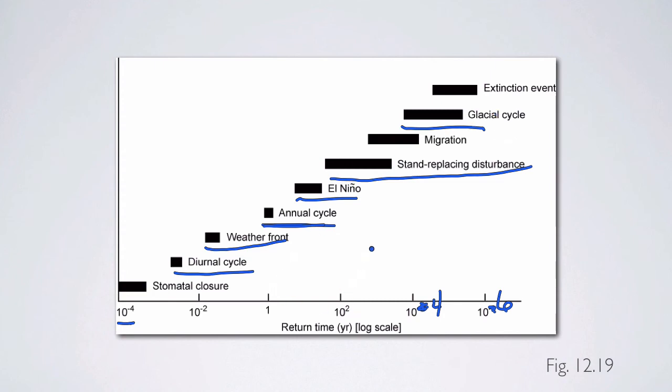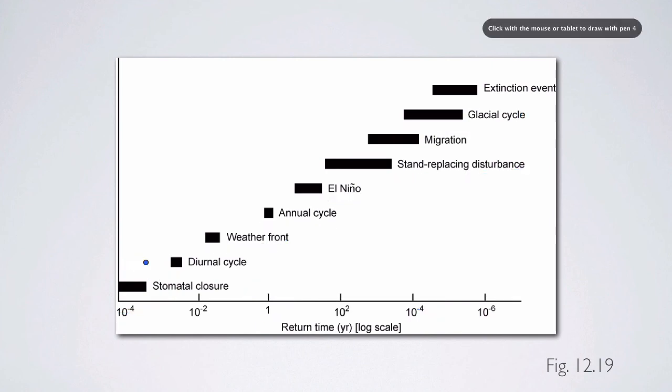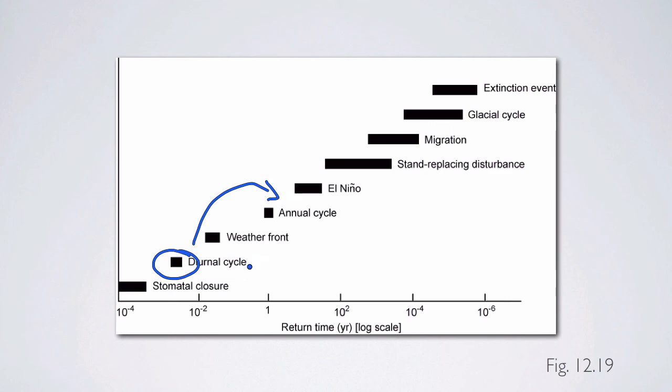So what this figure shows is that when we're thinking about timescales on the order of a year, it doesn't make sense to think about migrations or glaciers. On the other hand, if we're thinking about responses to glacial events, we're not necessarily going to have to include factors such as photosynthetic rates and stomatal closure. We can integrate that there. But if we're going to take a measurement that happens on a daily scale, and we want to scale it up to the annual cycle, we have to take into account different weather fronts that are going to happen and the factors that are important at the annual cycle, such as seasonal patterns.